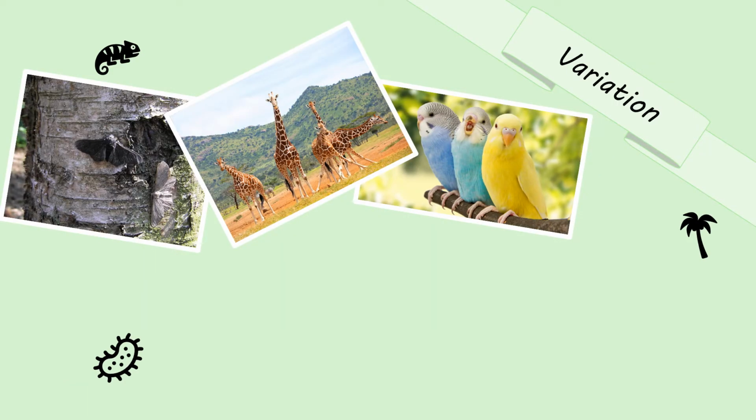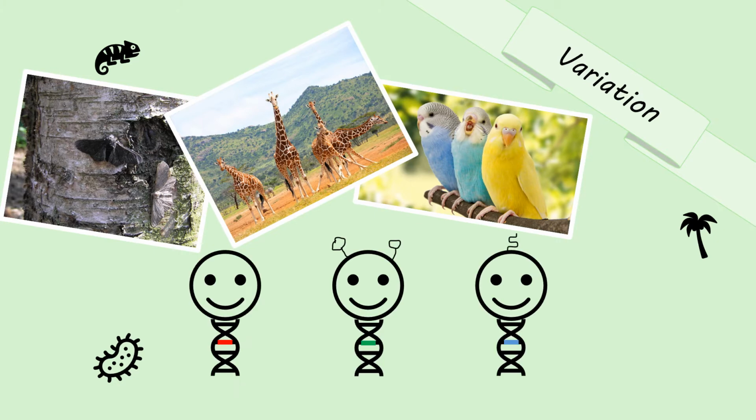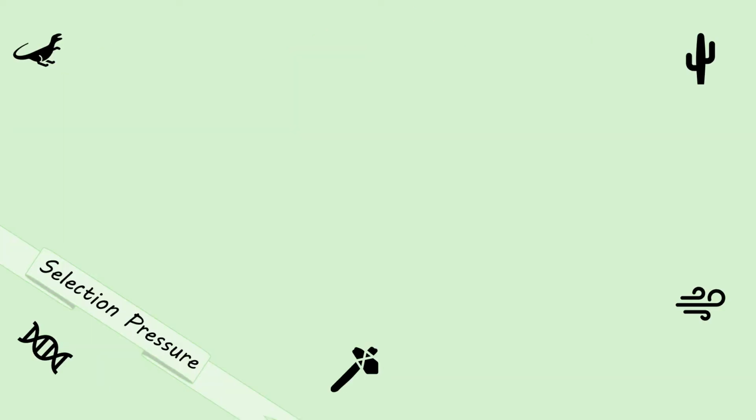Within a population, individuals naturally vary due to genetic mutation and sexual reproduction, meaning that no organism is genetically identical to one another. Variations that give an advantage in the organism's current environment and are inheritable are called adaptations. Any change that puts pressure on a population is called a selection pressure. Organisms with a variation that is beneficial to surviving the selection pressure have a better chance of surviving, reproducing, and passing the trait on to their offspring.